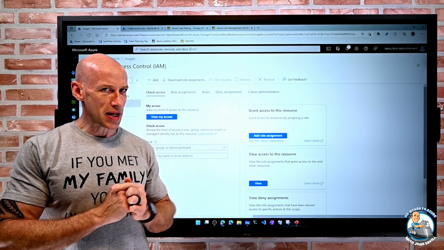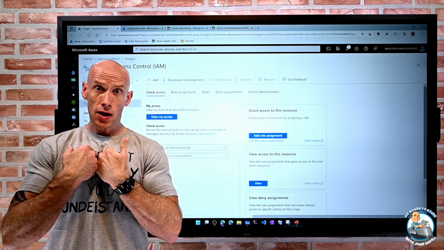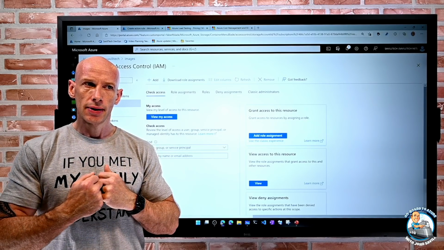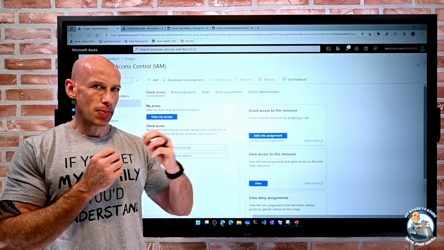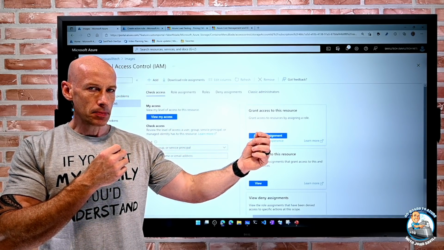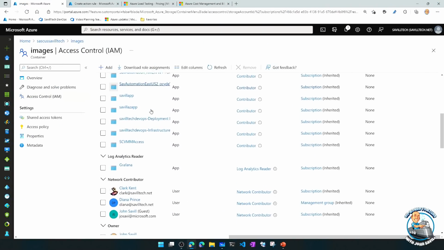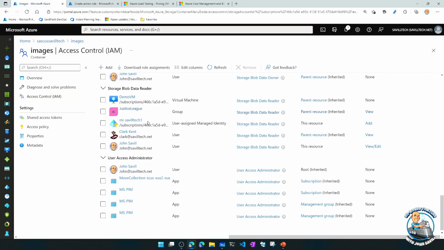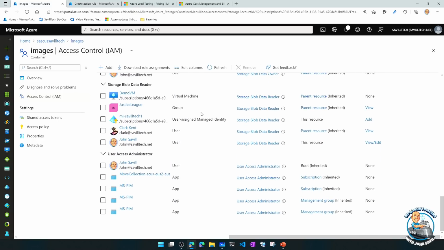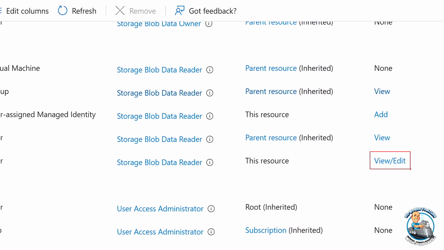Well, with this, I don't need to anymore. I can actually use attribute-based access control. The user has an attribute of project, and the resource has an attribute called project. So now I can say in the permission, they have to be the same. If I look at my role assignment, a data plane role assignment, something like blob data reader, instead of just giving it generally, if I look at this blob data reader assignment that I'm going to do, I have this option of view edit.